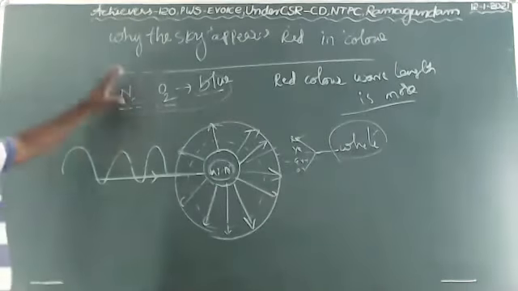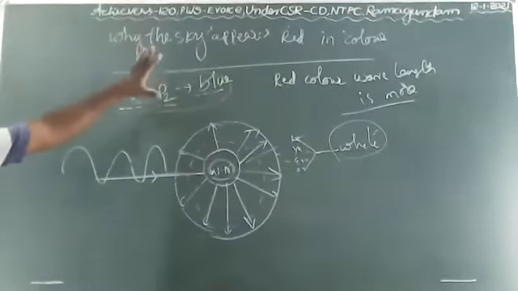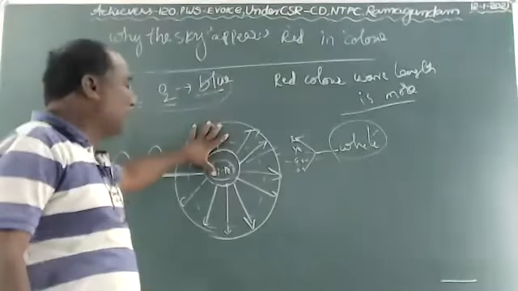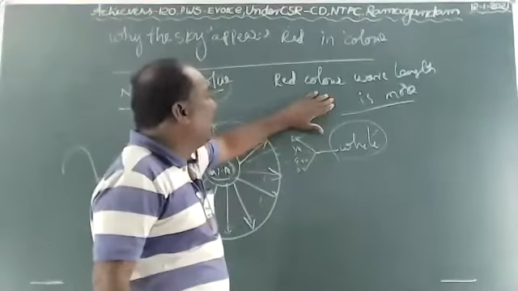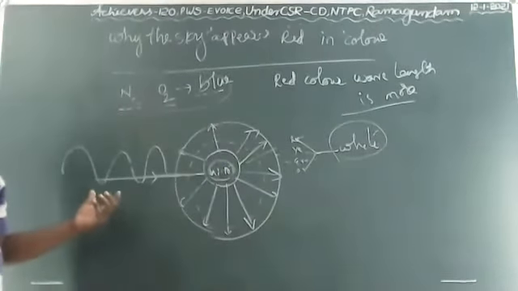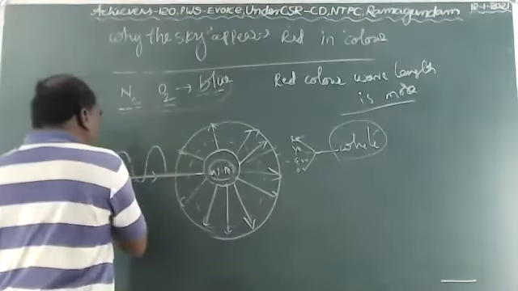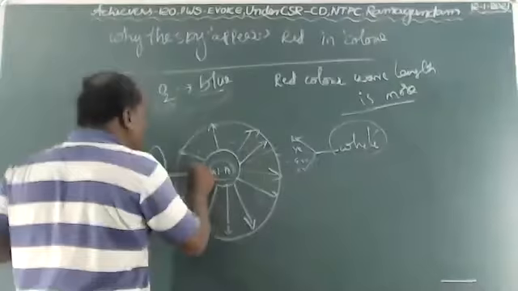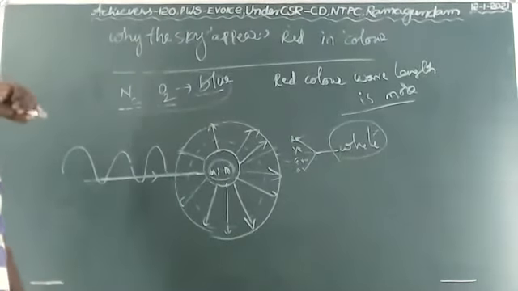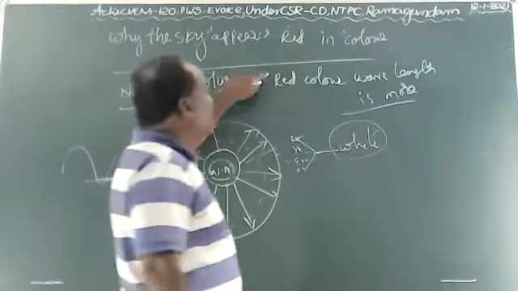Because the red color wavelength is more, the red light available is very low. It is not comparable to all the other colors, because the red color wavelength is very long and it does not scatter fast. When the light passes through the atoms and gets scattered, all the other colors get vanished because their wavelength is not as long.